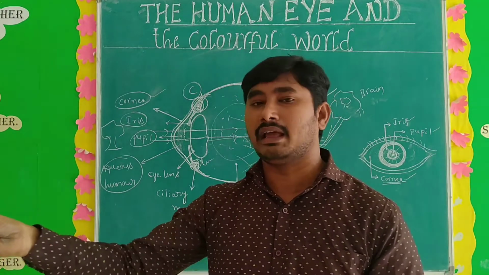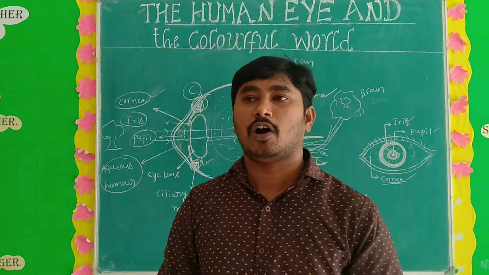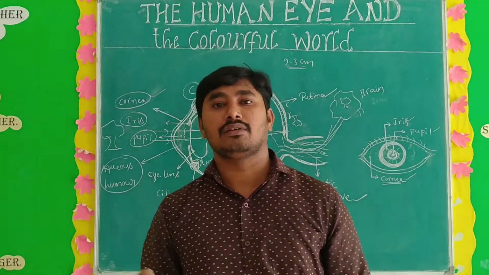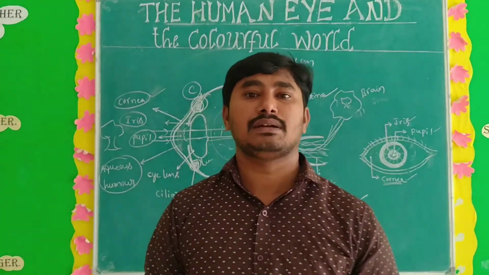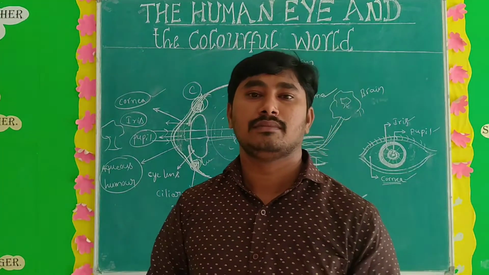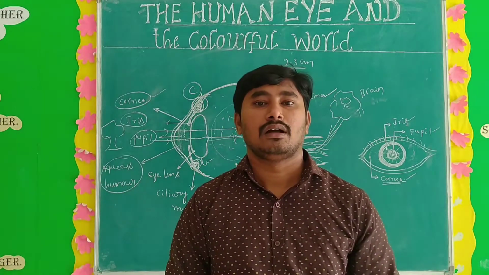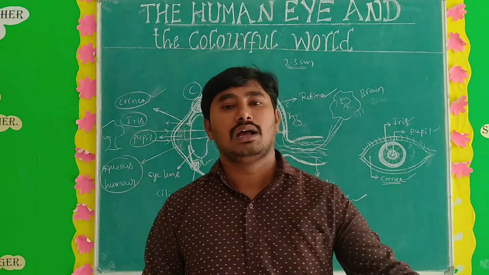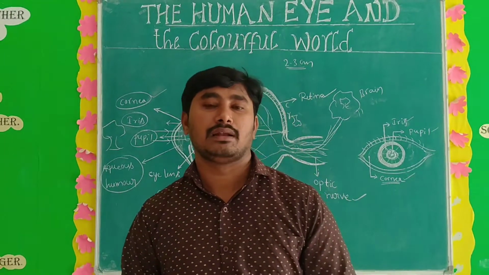We can represent it as M. Next, what is meant by far point? Far point means you can see a long distance object without strain. That point is the far point, and the far point is nothing but infinity. Understand? That is the near point and far point. Those are two very important points, because we have to discuss the defects of vision.